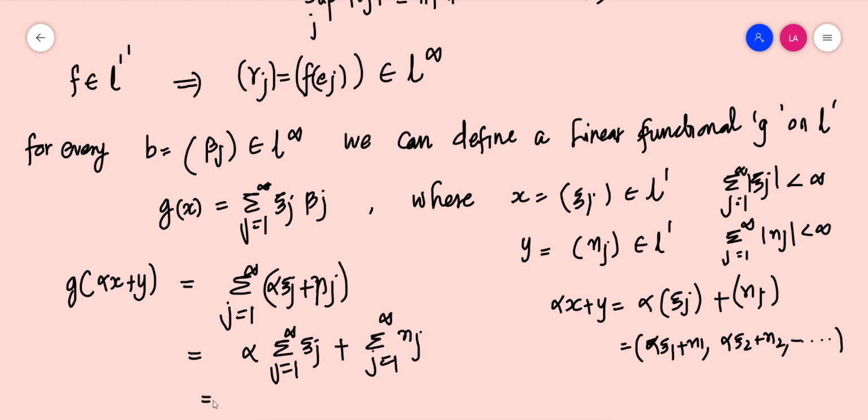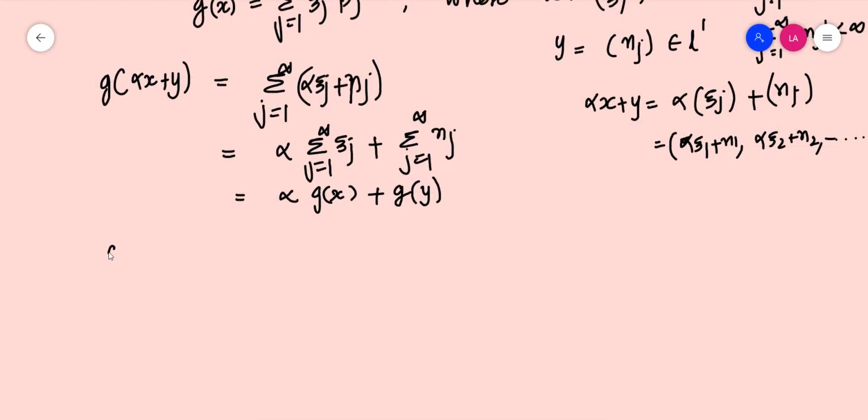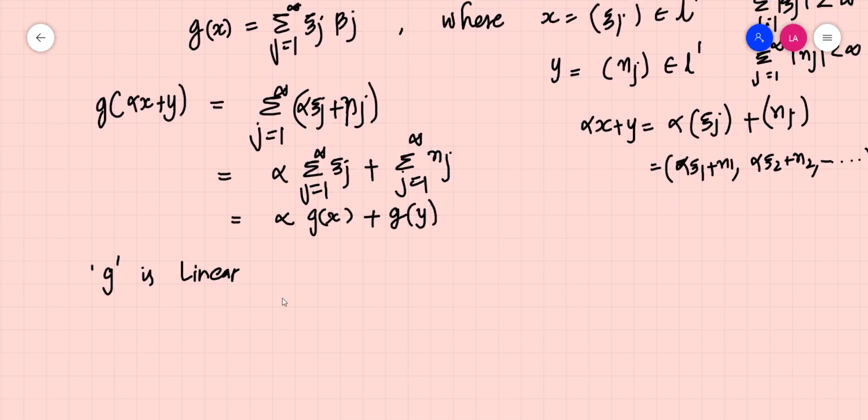eta j. So this is equal to alpha times g of x plus g of y by definition of g. So clearly this function is actually linear. So g is linear. Our objective was to define, corresponding to every element in L1, a linear functional, a bounded linear functional actually. So g is linear and g is a functional.